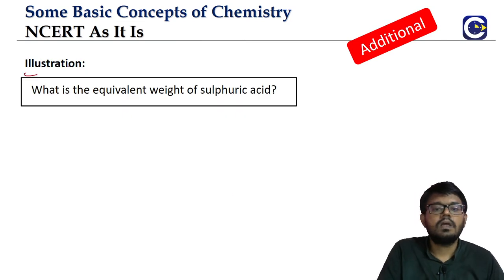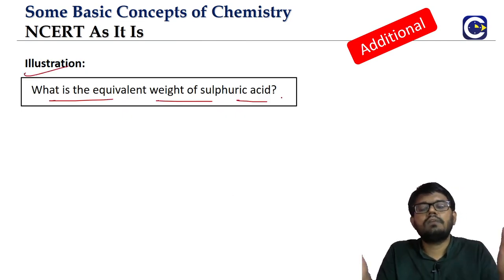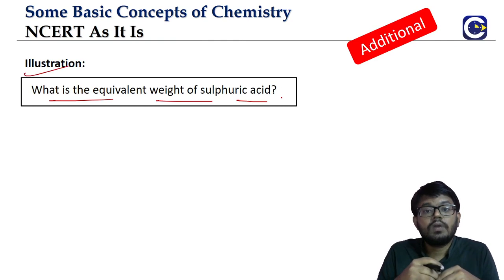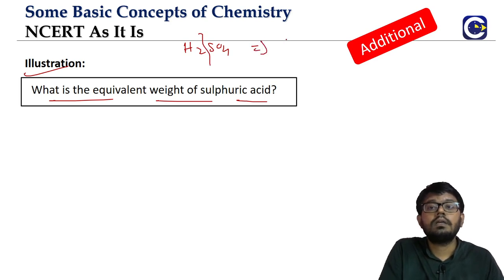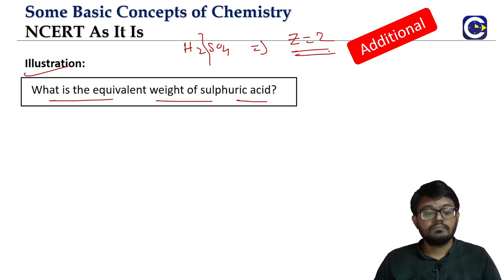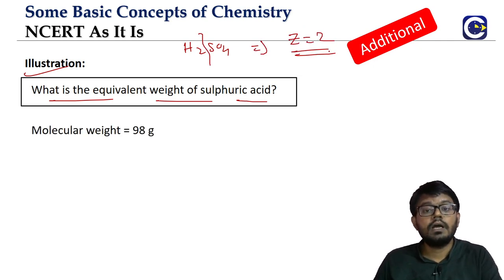Let's see one question. What is the equivalent weight of sulfuric acid? What is the sulfuric acid formula? H2SO4. Look at this, it is a dibasic acid. Clearly we can see Z is equal to 2. So how do you find the equivalent weight formula?